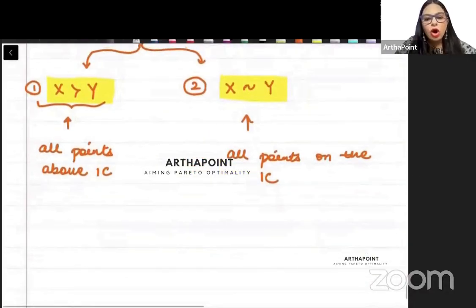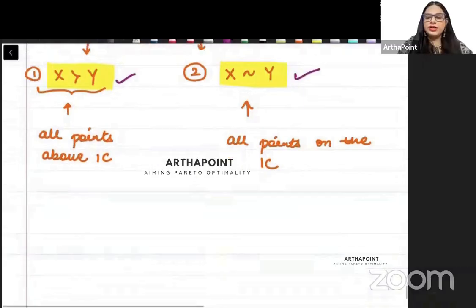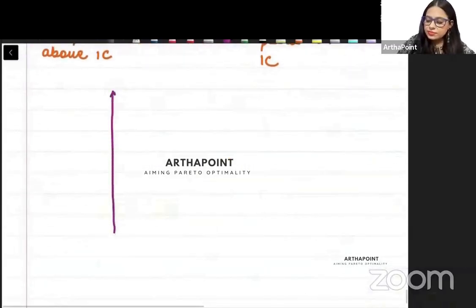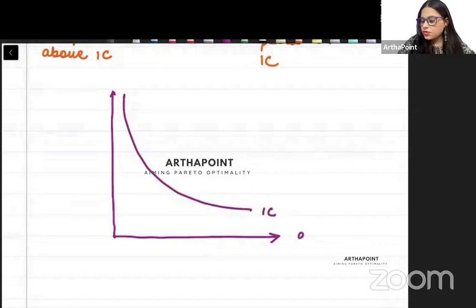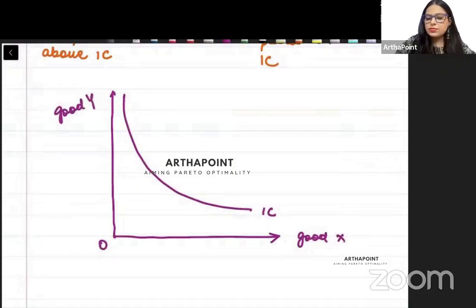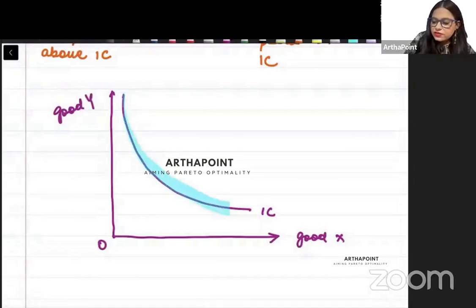So if I combine the two, above the indifference curve and on the indifference curve, what will I get? This is my indifference curve, good X, good Y. This part: all points on the indifference curve and all points above the indifference curve.